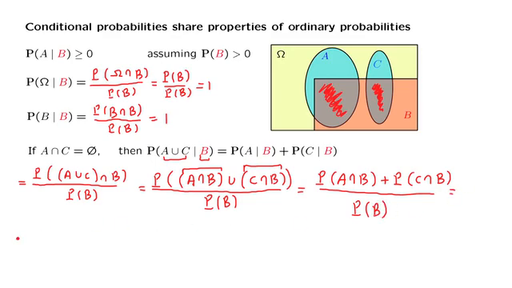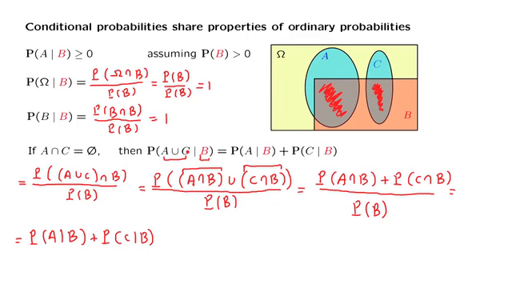And now we observe that here we have the ratio of an intersection by the probability of B. This is just the conditional probability of A given B, using the definition of conditional probabilities. And the second part is the conditional probability of C given B, where again we're using the definition. So we have indeed checked that this additivity property is true for conditional probabilities when we consider two disjoint events.